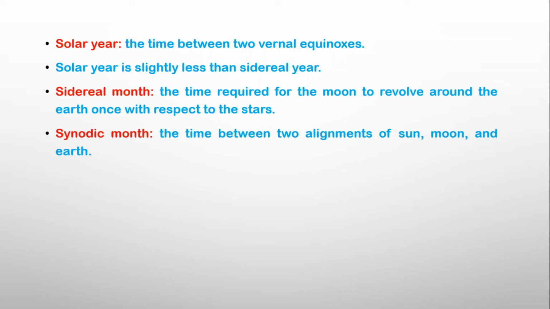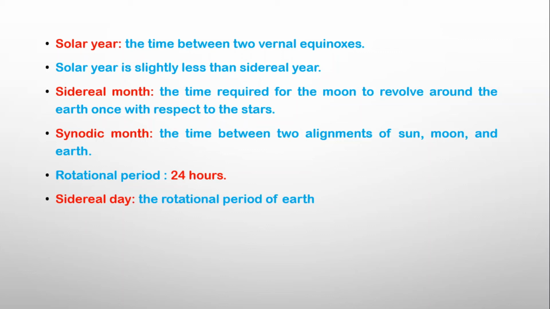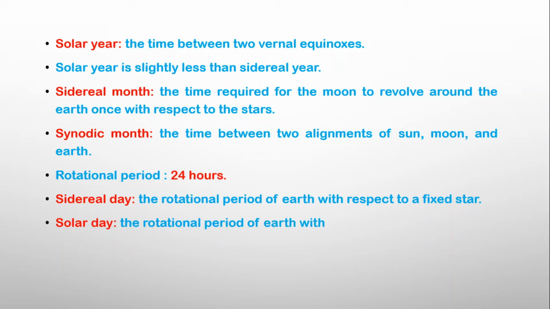The Earth also rotates about its own axis once in 24 hours. This time period is known as a day. The rotational period of the Earth with respect to a fixed star is called a sidereal day. The time taken by the Earth to rotate about its own axis and return to the same meridian relative to the Sun is called a solar day.